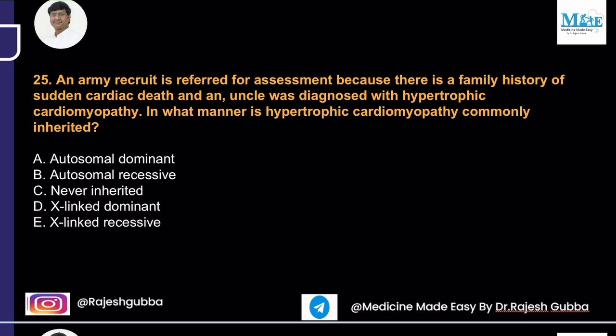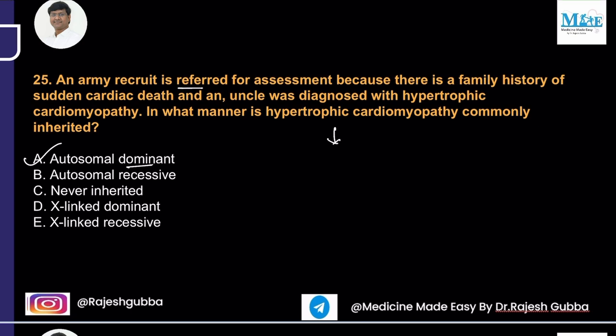So an army recruit is referred for assessment because there is a family history of sudden cardiac death, and an uncle was diagnosed with hypertrophic cardiomyopathy. In what manner is hypertrophic cardiomyopathy commonly inherited? Autosomal dominant, autosomal recessive, never inherited, X-linked dominant, X-linked recessive. So remember, it is autosomal dominant inheritance. That is what you will observe in hypertrophic cardiomyopathy.